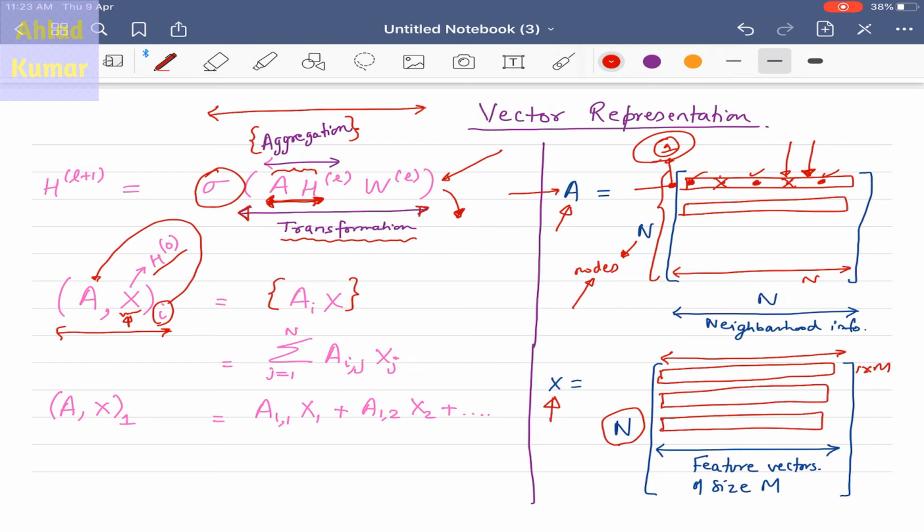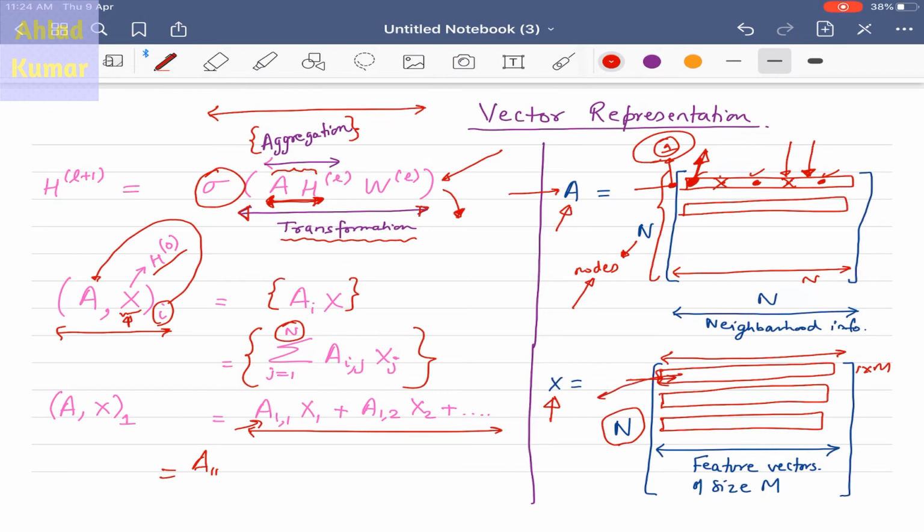When you expand this expression, because we are running it from j equal to 1 to n, we have a_ij x_j, and when we expand it we get something like this. You are taking a11 first, and then multiplying this information with the feature vector of the first row of the feature matrix X, so this one.